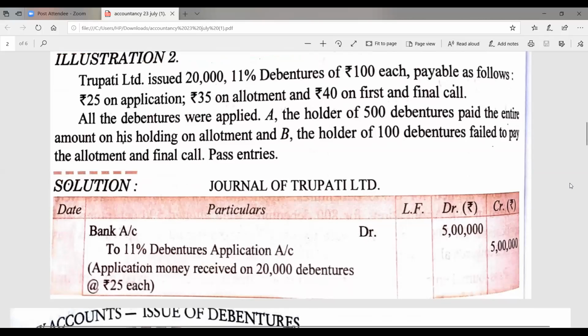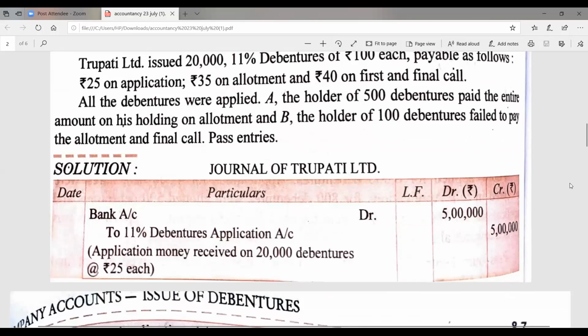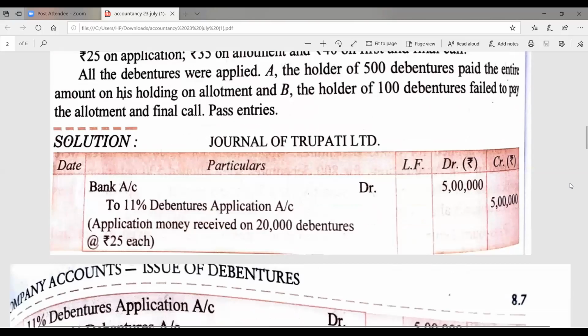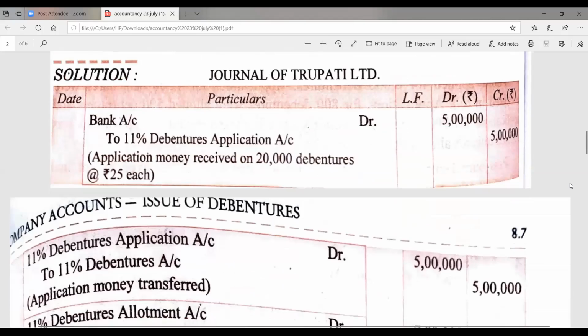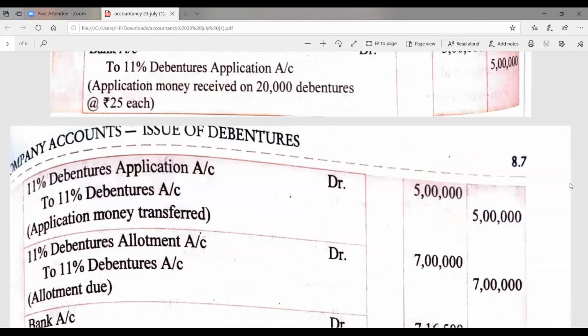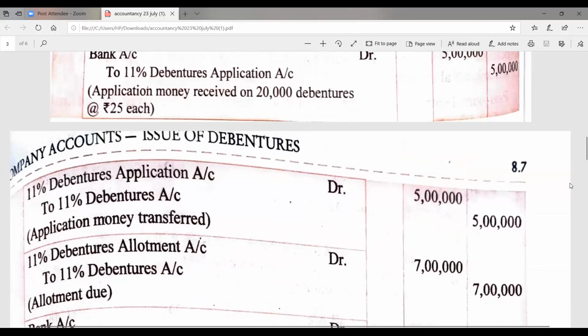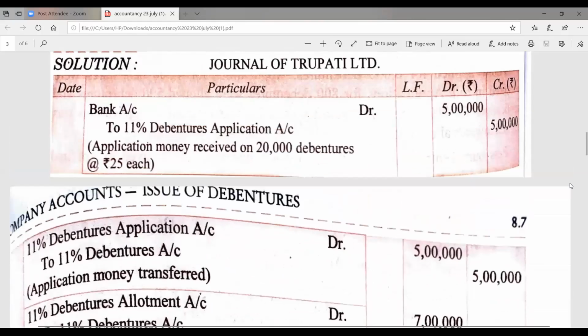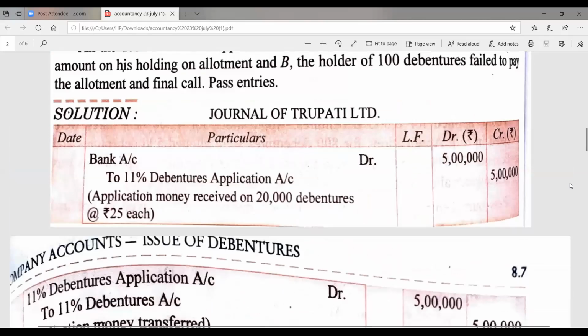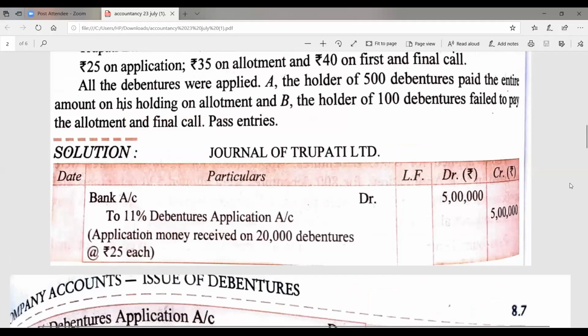The first entry will be 20,000 debentures, 25 each, 5 lakh rupees received as debenture application. Then debenture application account debit to debenture account. It will be again the same money that is due. Debenture allotment to debenture. How many debentures are there? The total debentures are 20,000 and the amount on allotment is 35. 20,000 into 35, 7 lakh rupees is due on allotment.